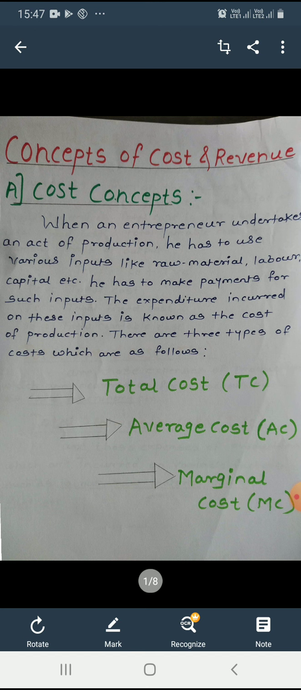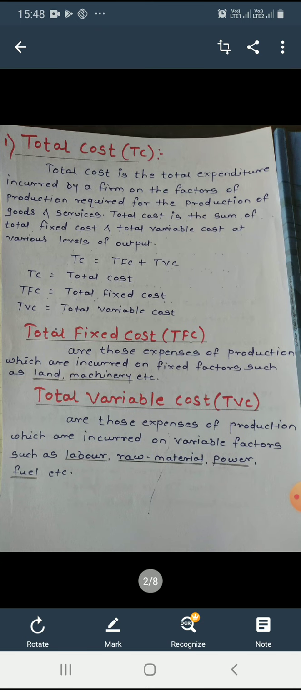So dear students, in short, cost of production means what? Cost of production means total expenses incurred during the process of production. Now see the types of cost. There are three types of cost: total cost, average cost, marginal cost. First, see the total cost. Total cost is the total expenditure incurred by a firm on the factors of production. These factors of production are needed for the production of goods and services.